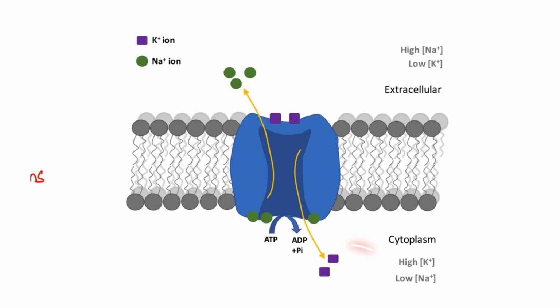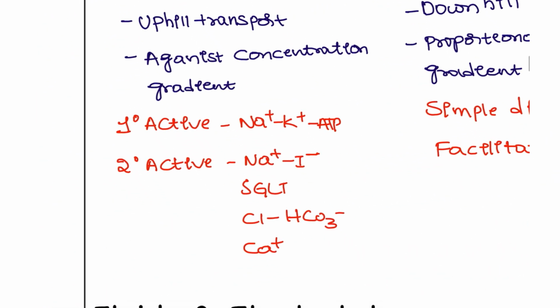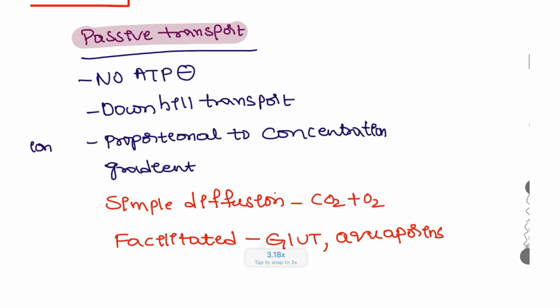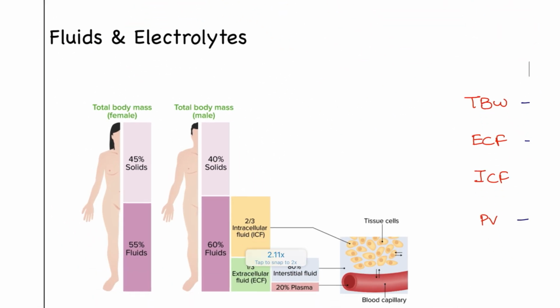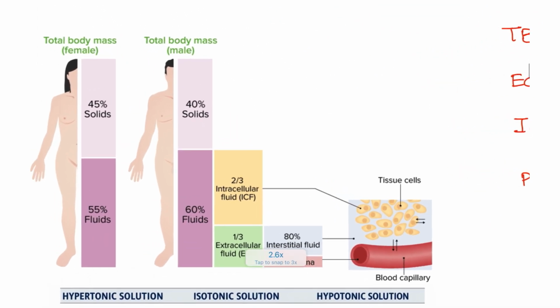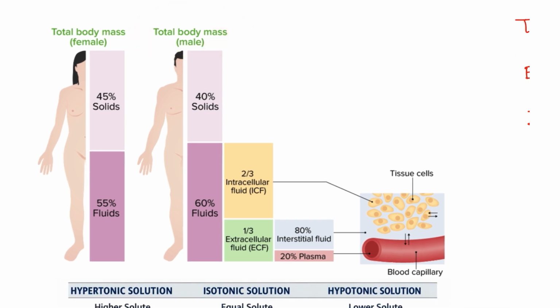Next, secondary active is for sodium iodide, SGLT2, chloride, bicarbonate and calcium. Next, coming to passive, simple diffusion is for oxygen and carbon dioxide, and facilitated diffusion for the GLUT and the aquaporins.